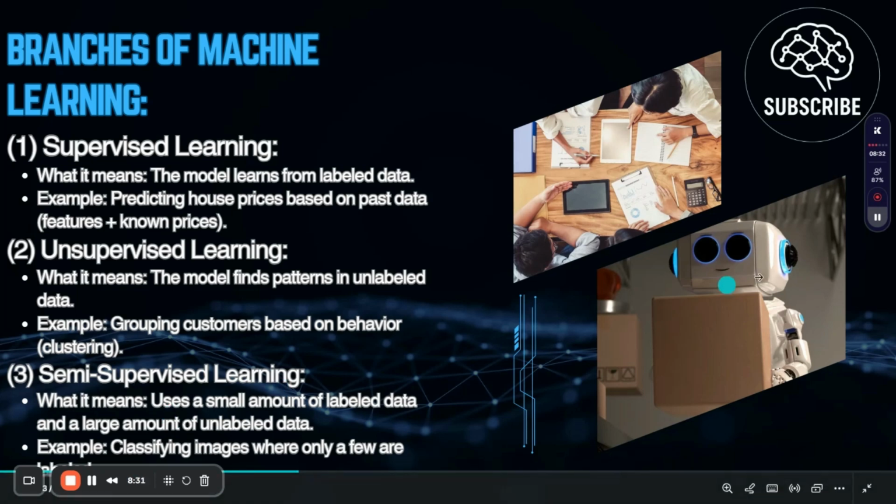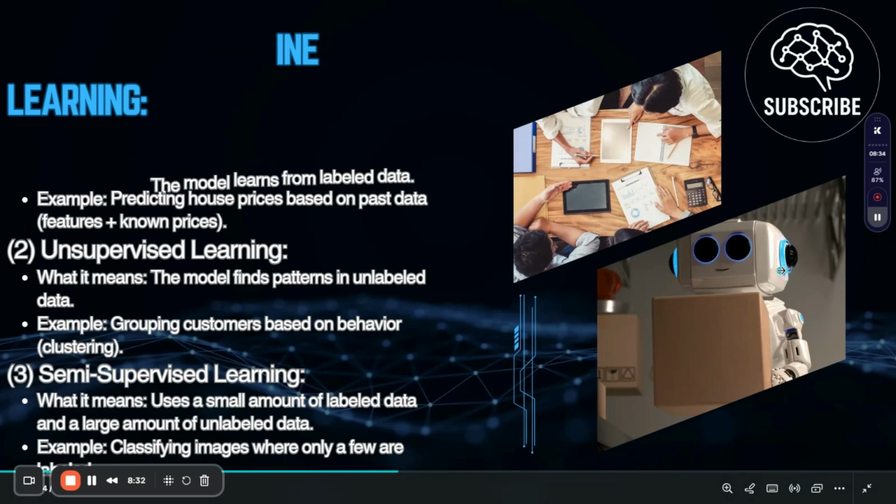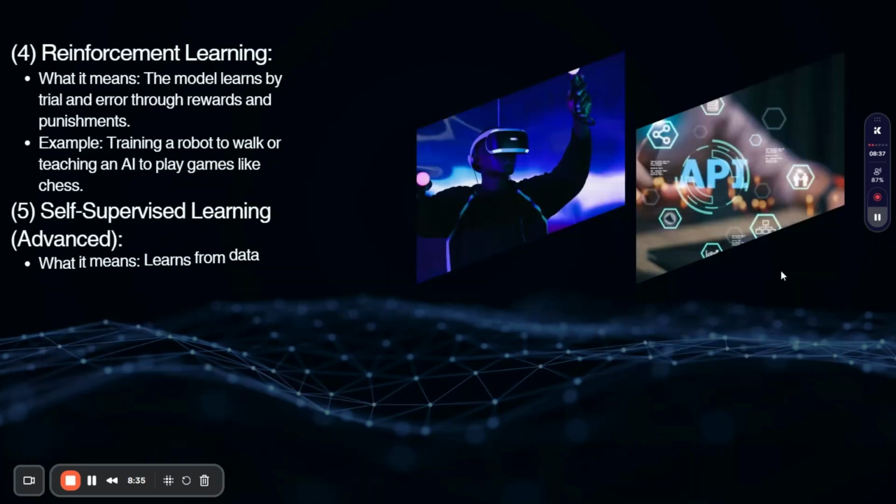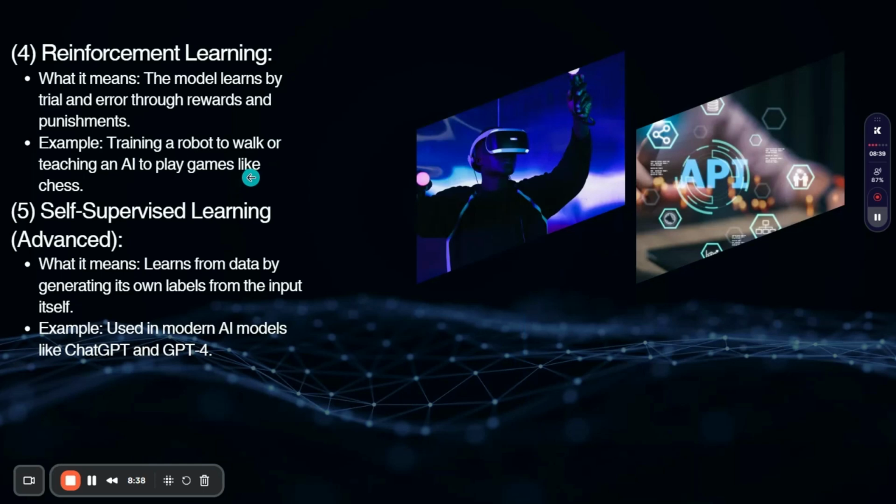Okay, the next one is about reinforcement learning, which is also a branch of machine learning and a bit advanced as well. Here the model learns by trial and error, through rewards and punishments. So this is actually the challenging branch, which is used if someone wants to create a robot that teaches students, so they have to use reinforcement learning very well.